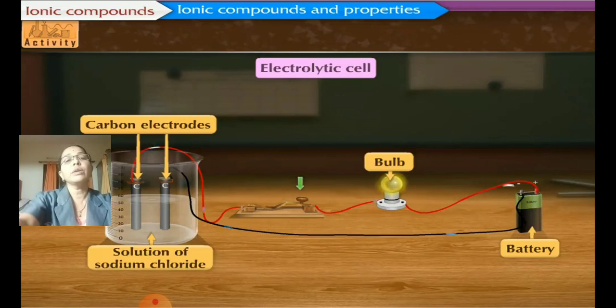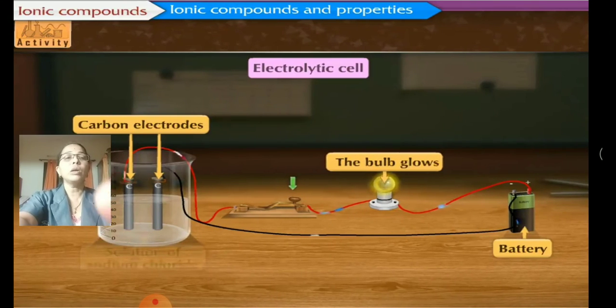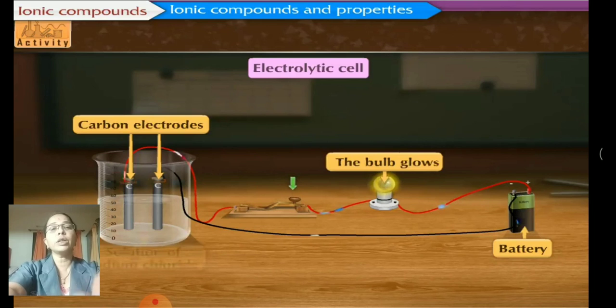So that way sodium and chlorine will behave in that solution. Chlorine, as it is in the form of gas, will leave that solution from the electrode, and sodium will remain inside the water, inside that beaker, and mixed with water to form sodium hydroxide. Here the bulb glows, which proves that current is flowing. It proves that even though the electrodes are not directly connected, they are connected with the help of the solution.